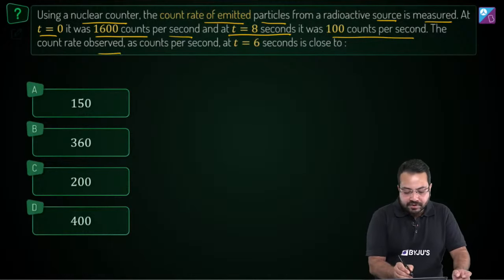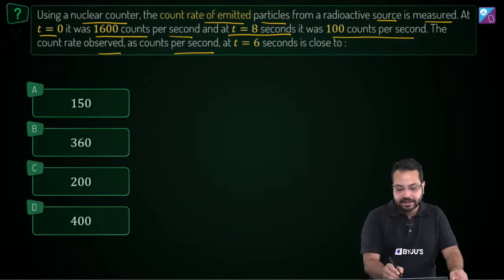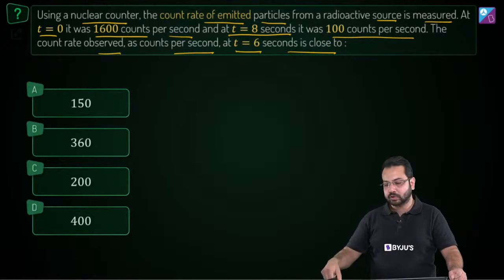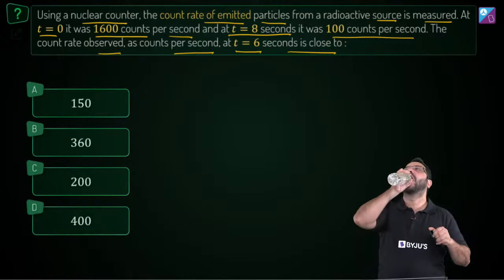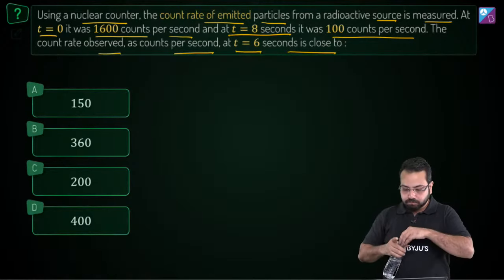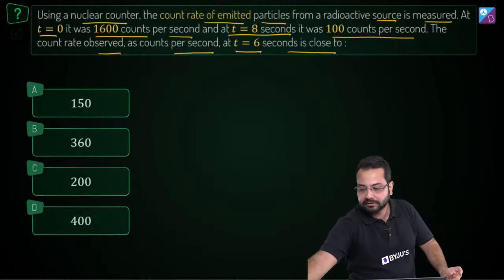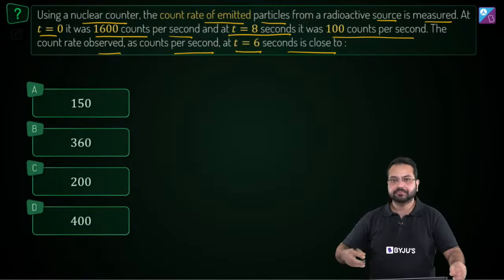The count rate observed, in counts per second, at t is equal to 6 seconds is close to. Alright, so that's the question. Quickly try to solve that.